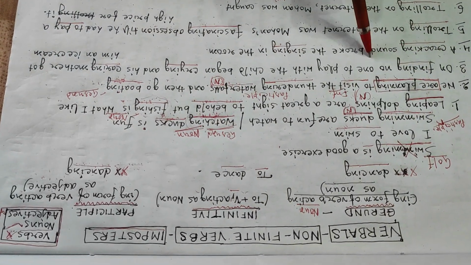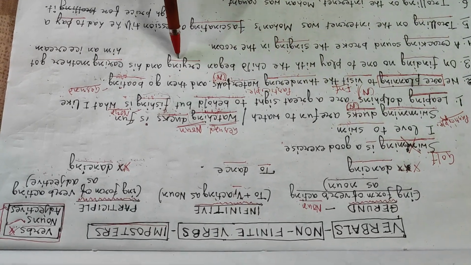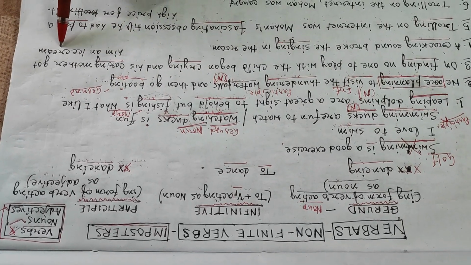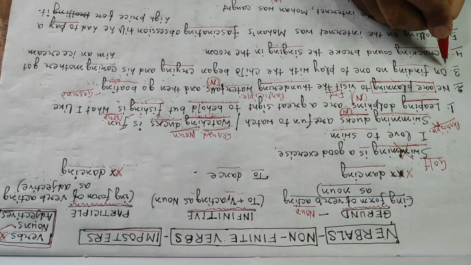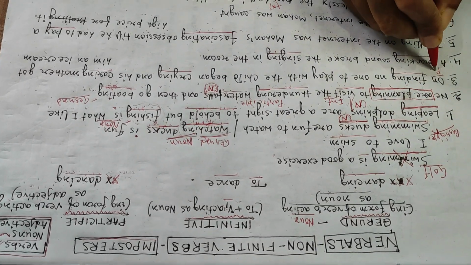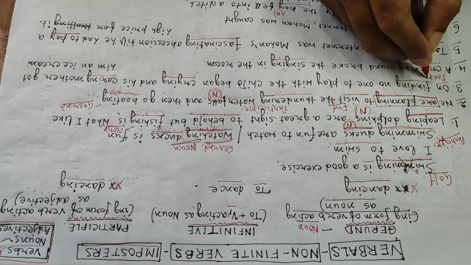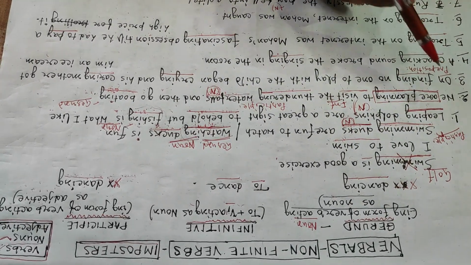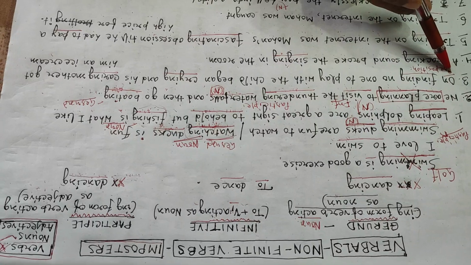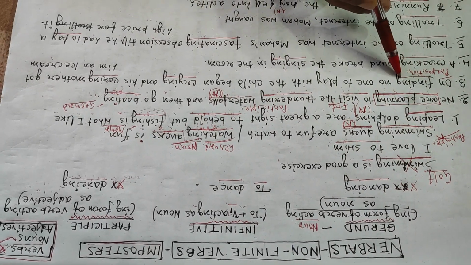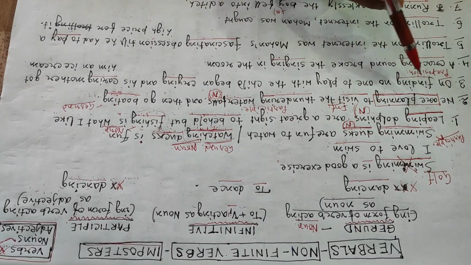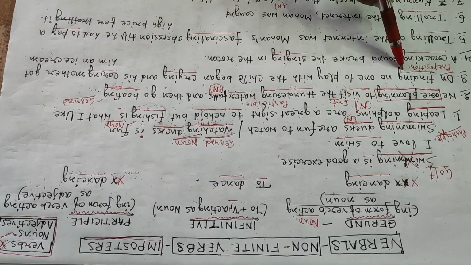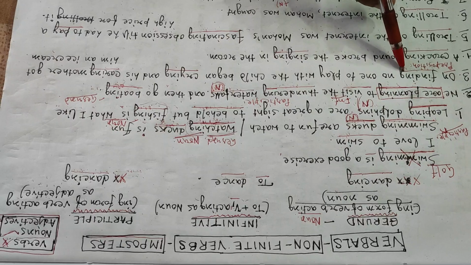Next, on finding no one to play with, the child began crying, and his caring mother got him an ice cream. On finding, now what is on here? You all know that on is a preposition. A preposition can take a noun as its object, it can only take a noun as its object, so finding is an object of the preposition on. It is an ing word, a noun, so it is a gerund.